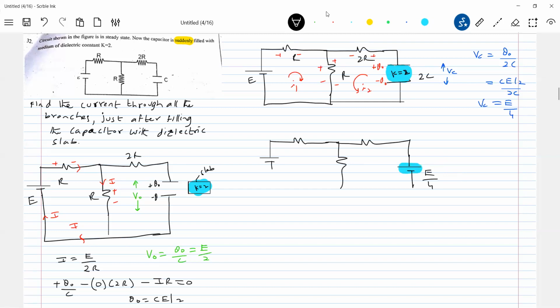Now write down the equation. It's a simple two-loop problem; you know how to manage it. So where is the capacitor? The equivalent is what I'm showing with a cell.